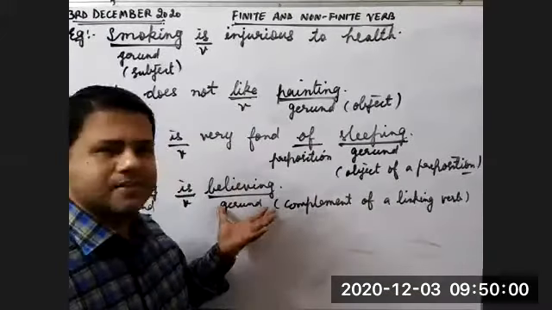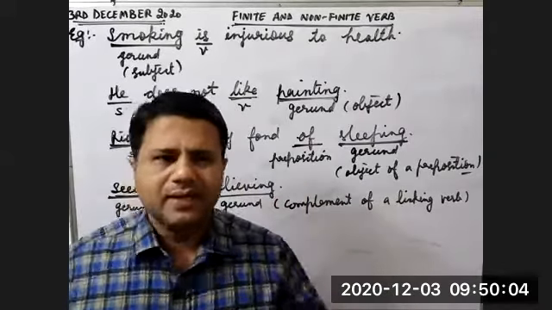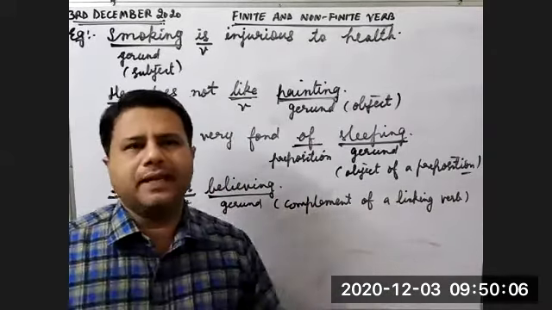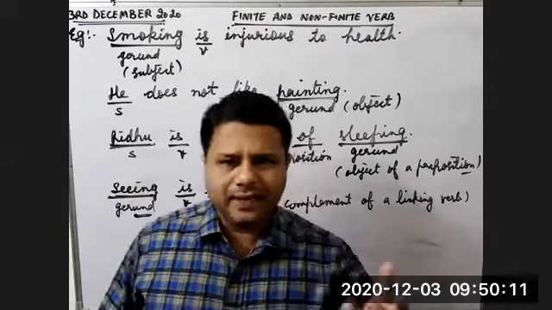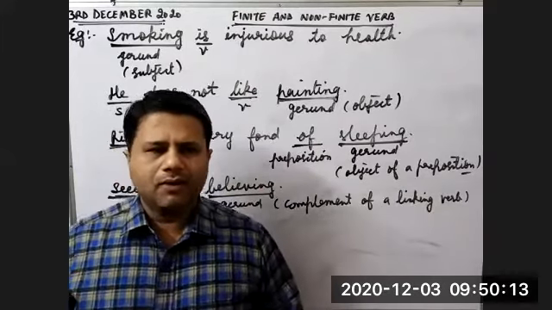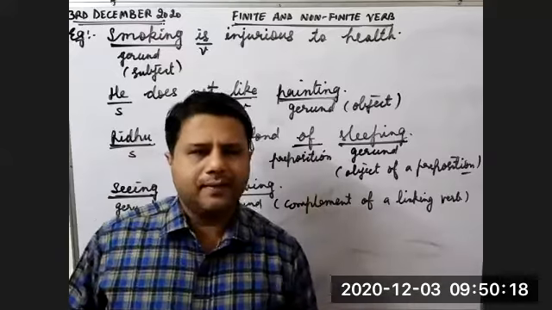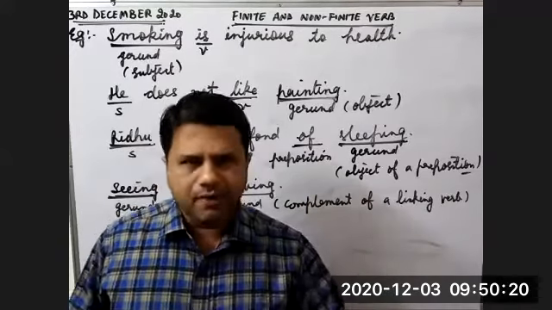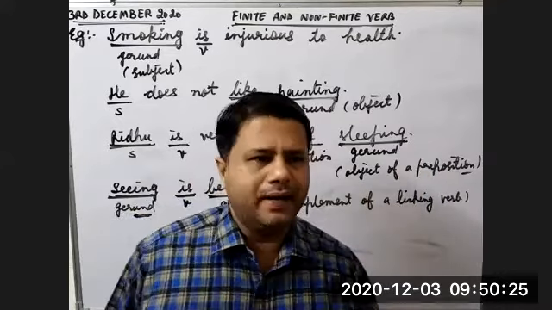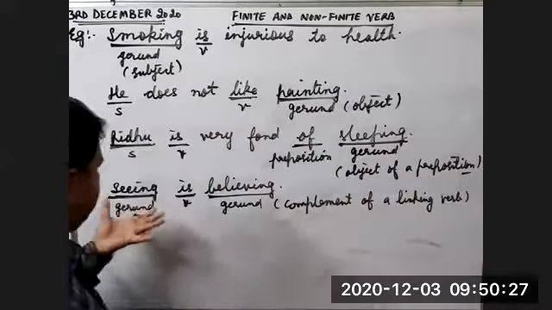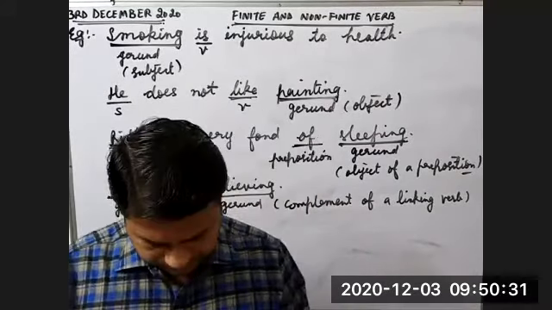Children, believing is not used as a noun here. It is not used as an object. It is used as a complement of a linking verb. Children, I hope you know the difference between subject, object, and complement. Subject is a noun or pronoun, object is a noun or pronoun. Whatever is left, if it is not a noun, not a pronoun, not a verb, then it will be included in the category of complement. So it's a complement of a linking verb. Seeing is believing. Next example now.